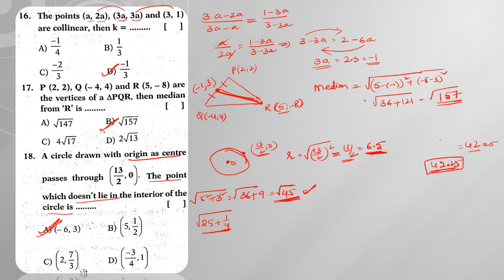So here 25 plus 1 by 4 means 0.25, so it is not at all crossing 6.5. Hence this lies inside, and the other lies outside. Hence option A will be my answer. For the remaining also you can check. 7 by 3 is 2 point something, so 2 square is 4, here also 2 square is 4, so 4 plus 4 is 8. Next, 3 by 4 means 0.75, which is less than 1, its square also will be less than 1, so 1 plus 1 is square root of 2. Hence it also lies inside. Clearly option A is my answer.